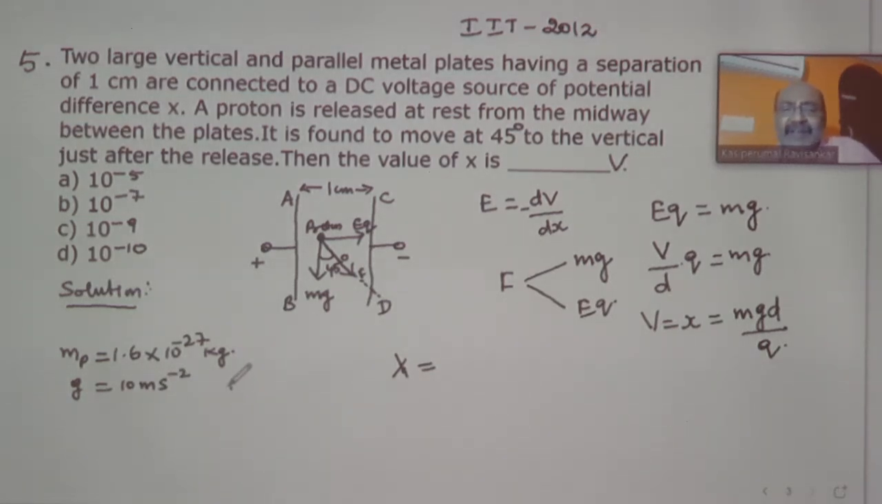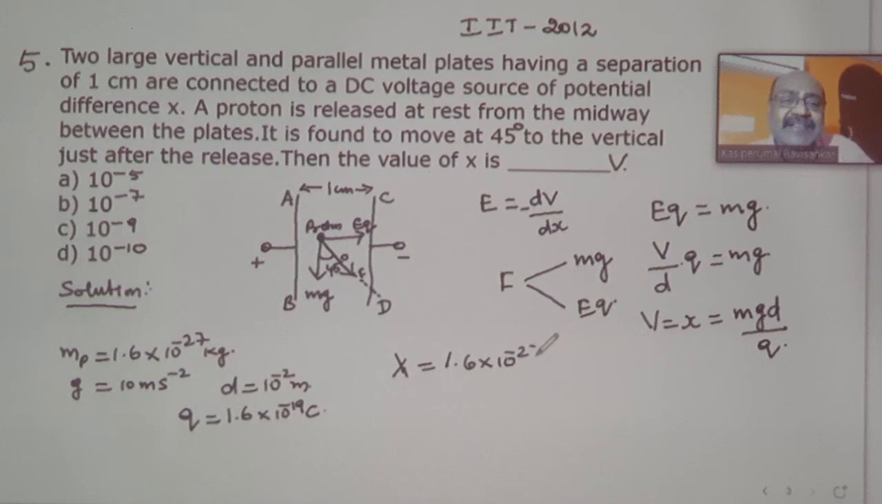Then they have given the distance 1 centimeter, so I can write 10 to the power of minus 2 meter. Then charge Q, we are taking it as 1.6 into 10 to the power of minus 19 coulomb. Take this and substitute it here. What is the mass? It is 1.6 into 10 to the power of minus 27 kilogram multiplied with G, which is 10, into the distance, which is 10 power minus 2, whole divided by charge, which I can write as 1.6 into 10 to the power of minus 19.